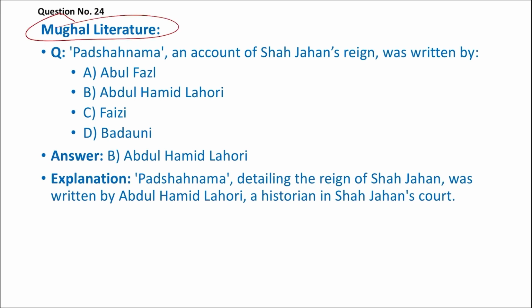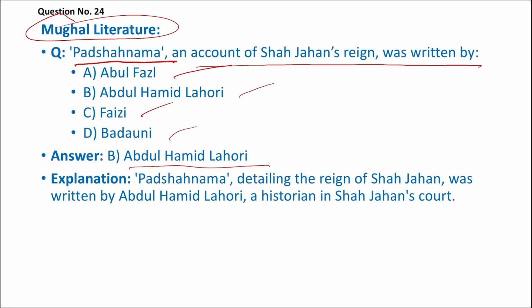The next question is on Mughals. Padshahnama, an account of Shahjahan's reign, was written by whom? Abdul Fazl, Abdul Hamid Lahori, Faizi, Badayuni. Abdul Hamid Lahori is the correct answer.